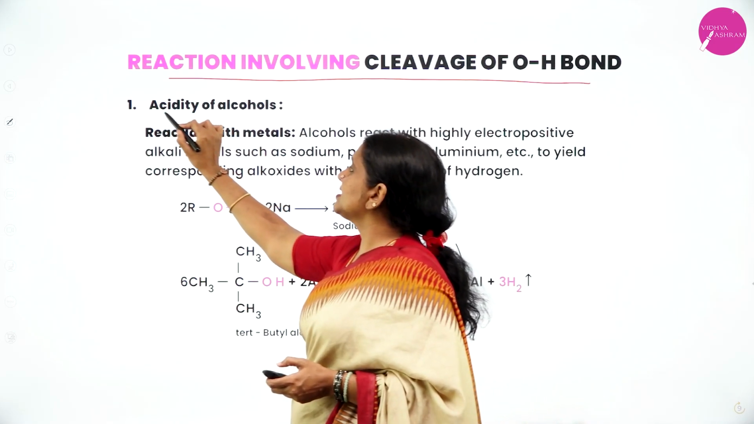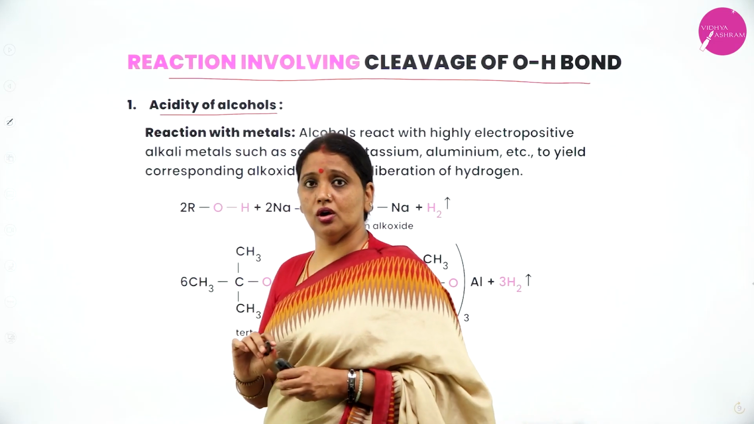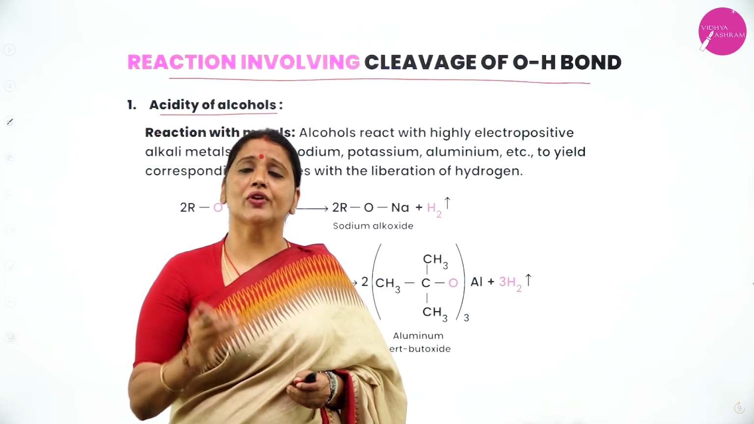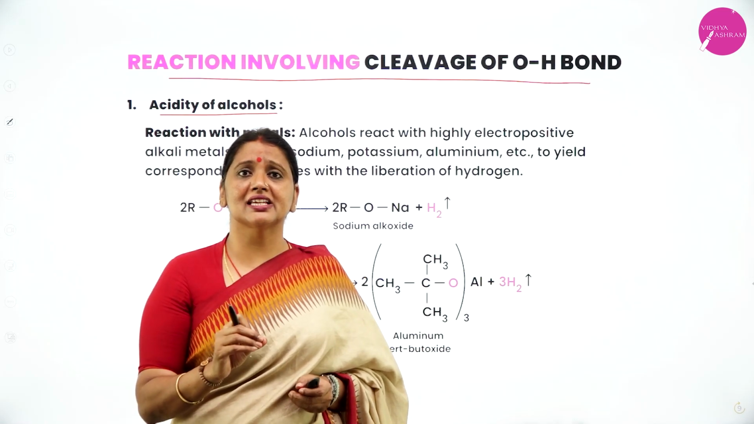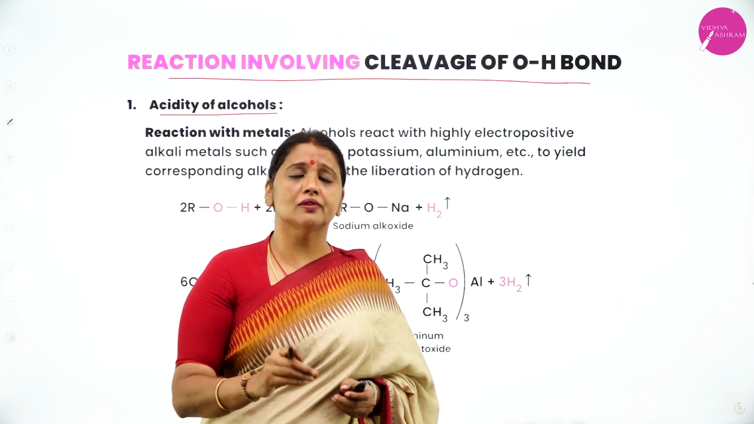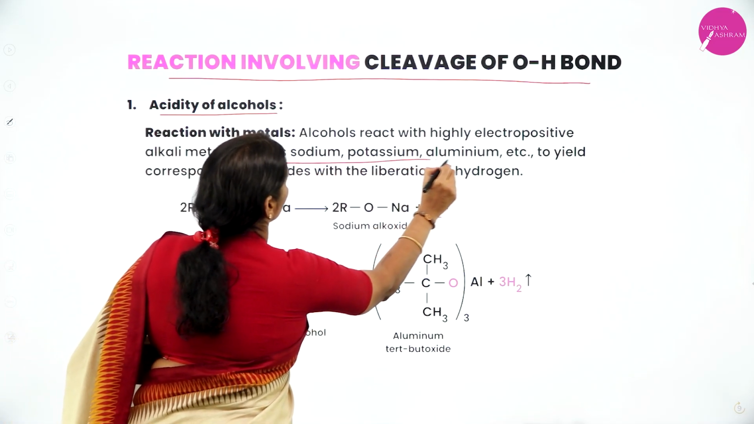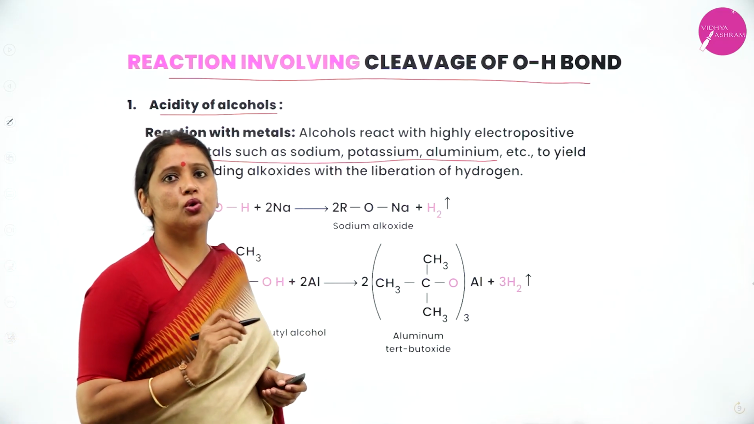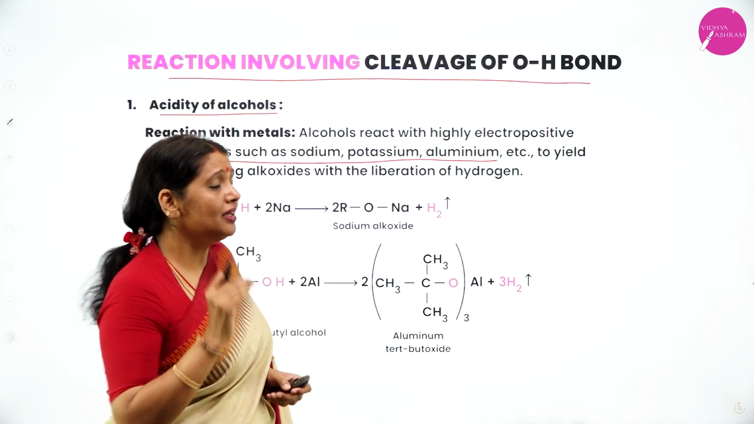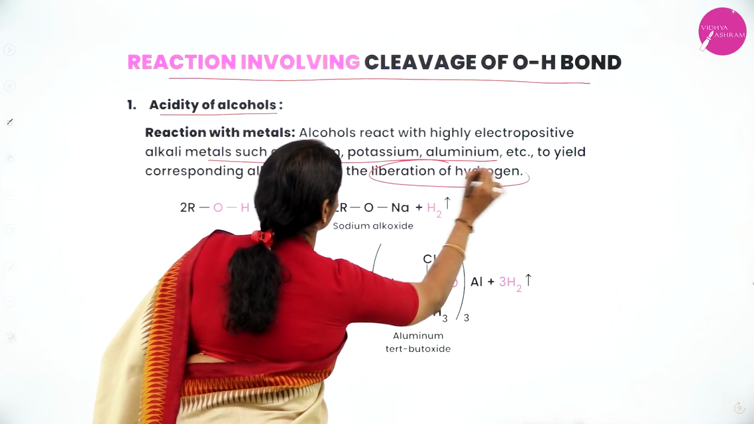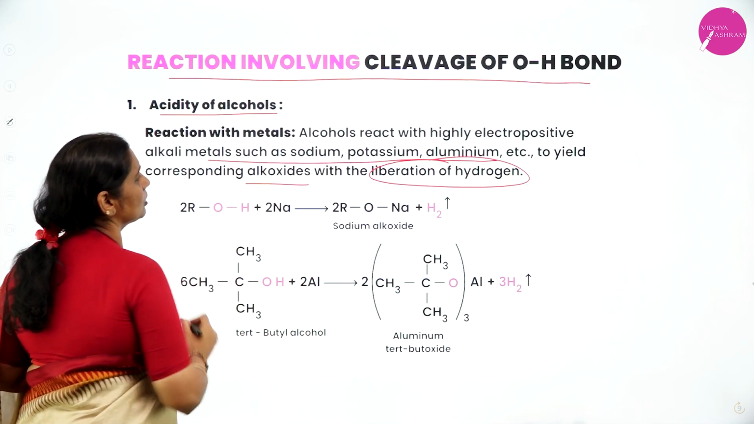In that, I will consider the acidity of alcohol. Alcohols are acidic in nature. How can we say alcohols are acidic in nature? For that, treat alcohol with highly electropositive metals like sodium, potassium, aluminium. They react with these metals and liberate hydrogen along with the formation of alkoxide.